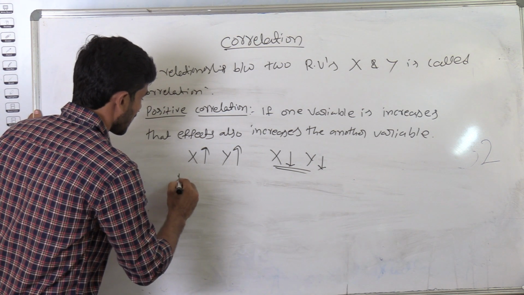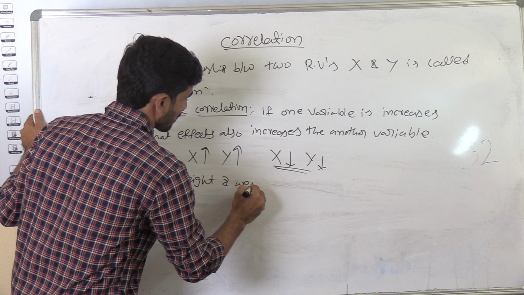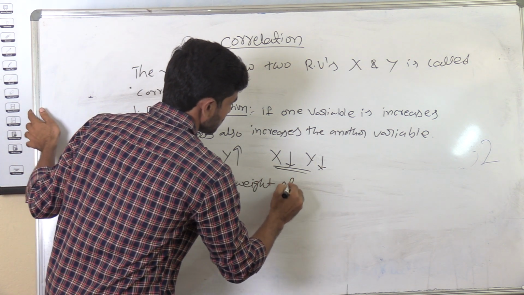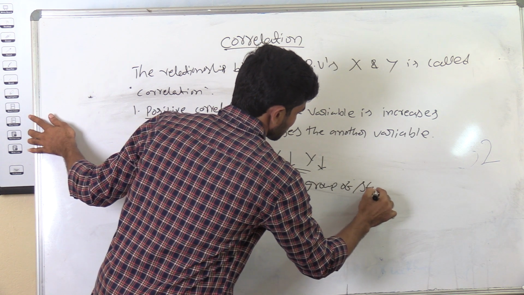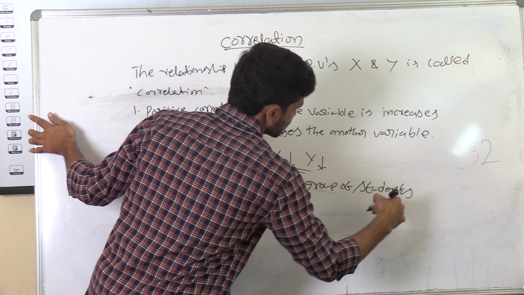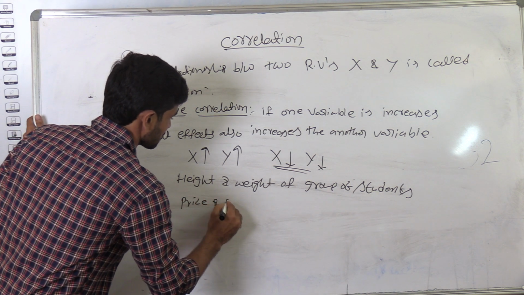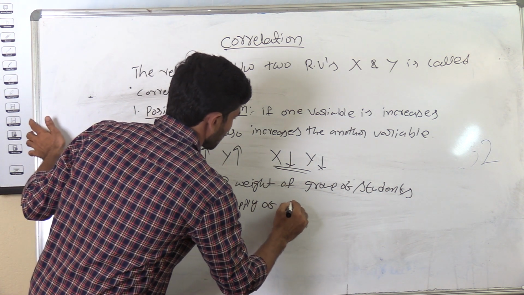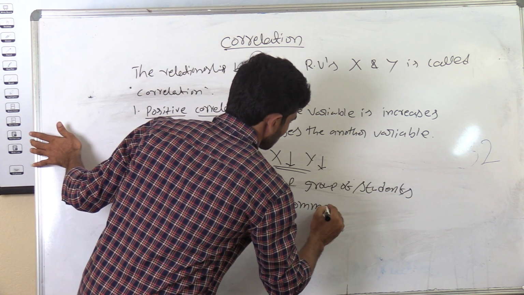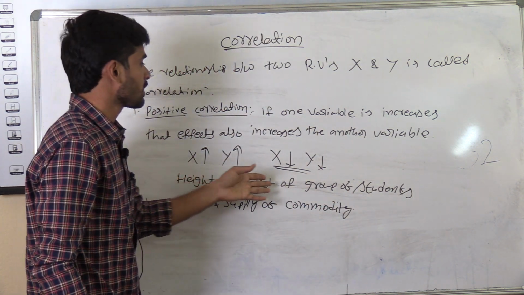Some examples: height and weight of a group of students, and price and supply of a commodity.